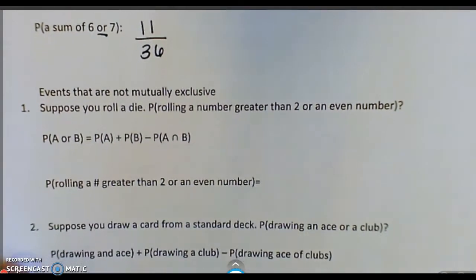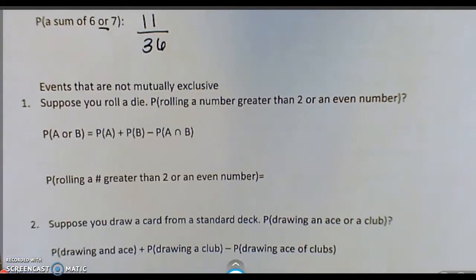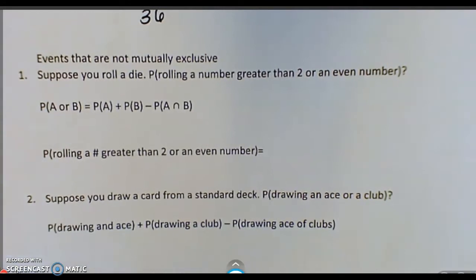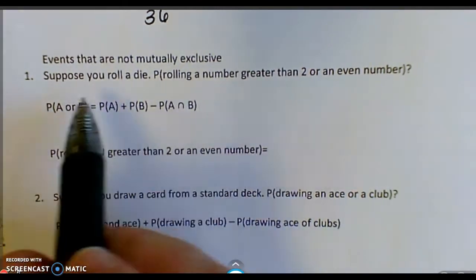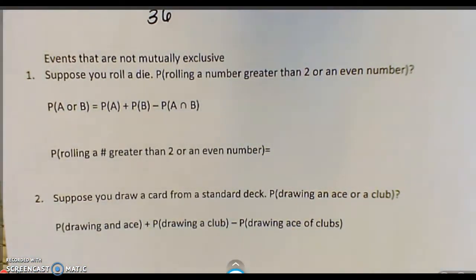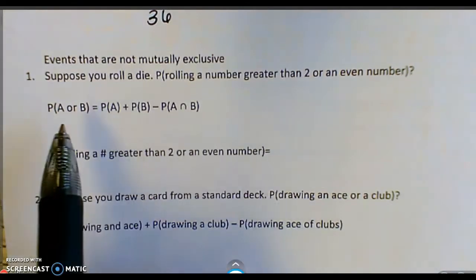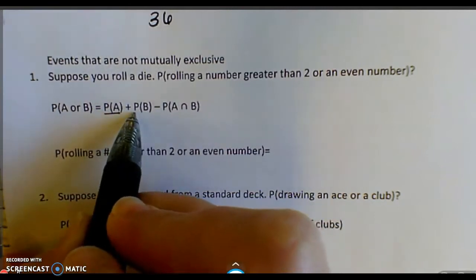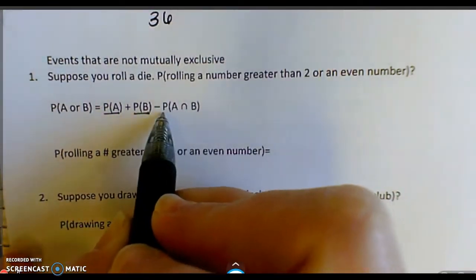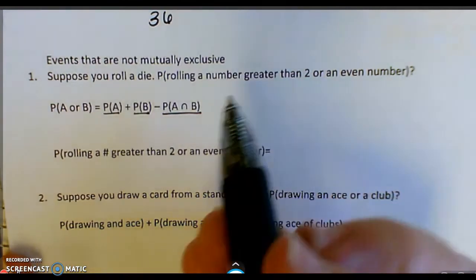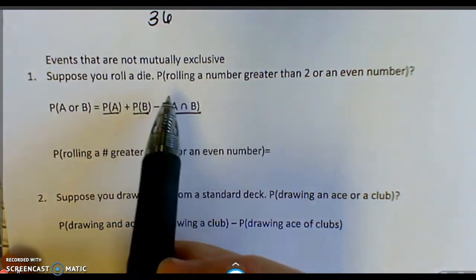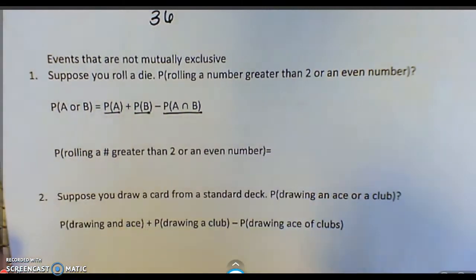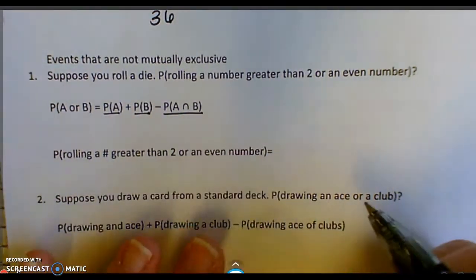Now, if the events are not mutually exclusive, that means that they can happen at the same time. You have to think about it a little bit differently. And here's a formula, and if the formula helps you, that is great. This one says take the probability of A, take the probability of B, and subtract the probability of A and B. The reason you have to do this is because when you add the two probabilities together, you're adding something twice. And I'll show you that when we look at this problem.